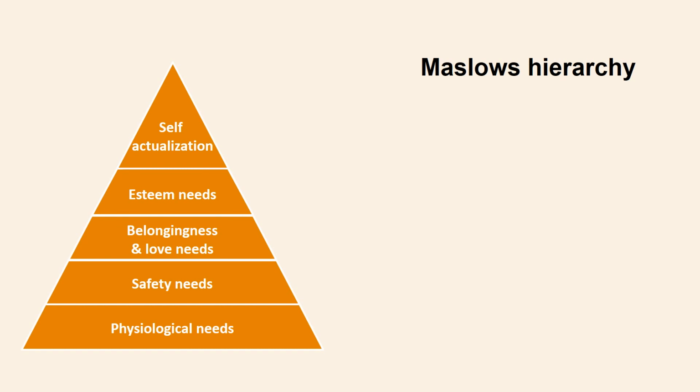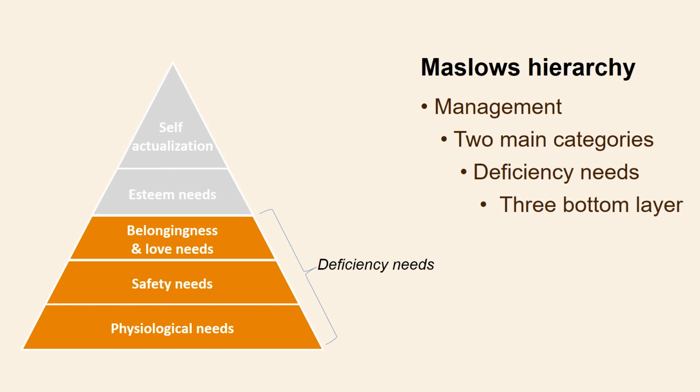We shall now review one of the more common ways of dividing Maslow's hierarchy. This division is often used in connection with management of employees. It divides Maslow's hierarchy into two main categories. The three bottom layers of Maslow's hierarchy are called deficiency needs. They have to be met. You can't function without fulfillment. Management must understand this aspect.